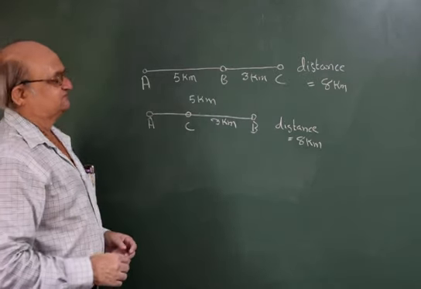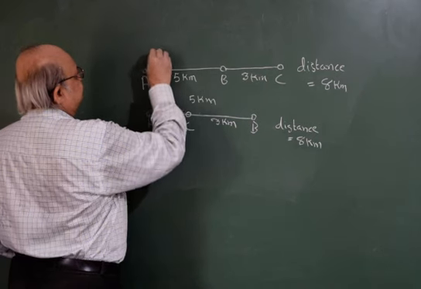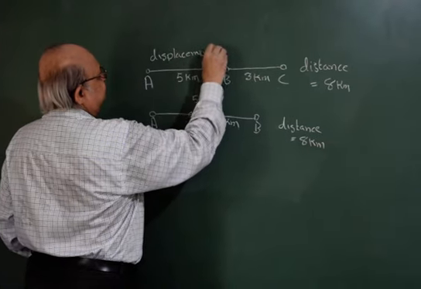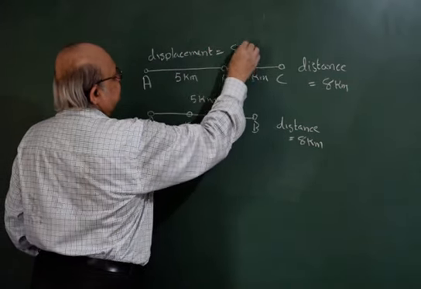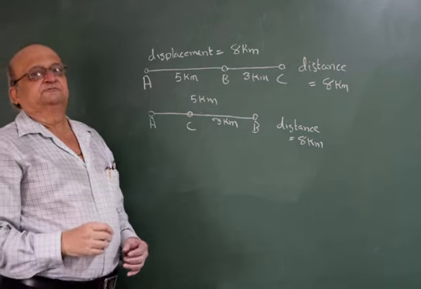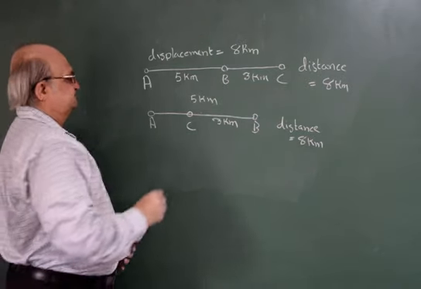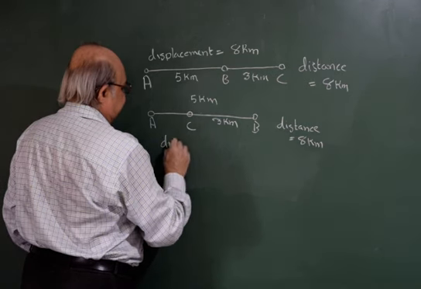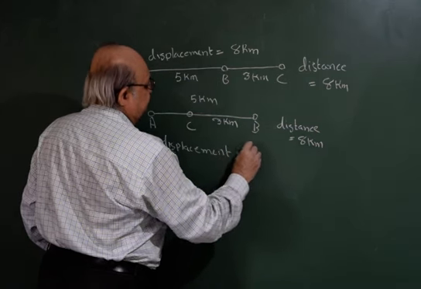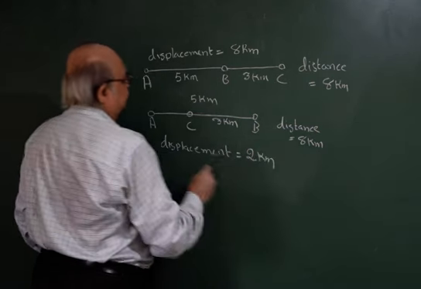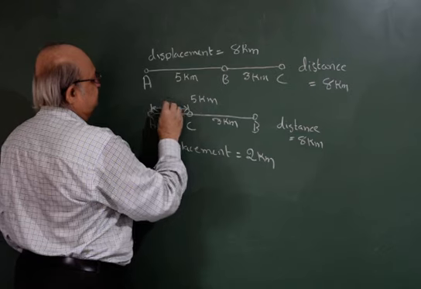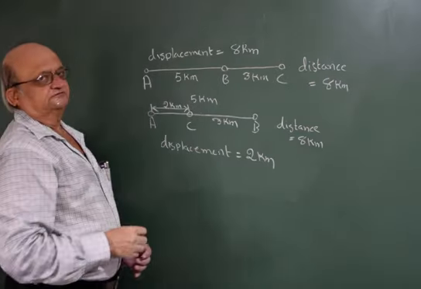However, when we talk in terms of displacement, in this case it is 8 kilometers because the final position is 8 kilometers away from the initial position, whereas the displacement in this case is only 2 kilometers because the distance between the final and the initial position is only 2 kilometers.